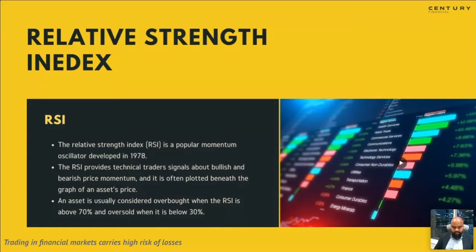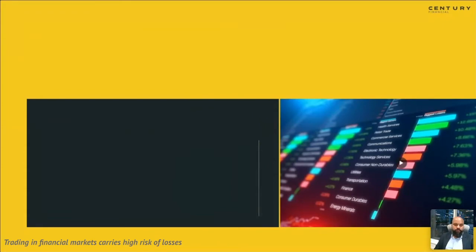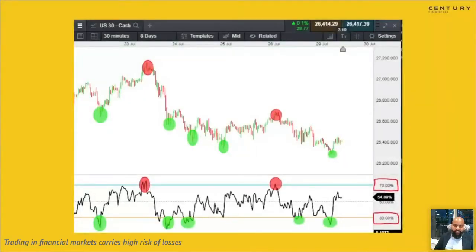Let's look at this chart for an example. This is US 30, the top 30 blue chip companies, right? US 30 is Dow Jones, comprised into one index, all the 30 blue chip companies. Let's just look at the chart over here. If you can look at the bottom part of the chart, this is RSI, right? Now, in terms of calculation of RSI and how RSI has been calculated to get these signals, we will send you a couple of links so that you can get into more detailed study about RSI. But I would just be touching upon how RSI is used as an indicator to enter or exit.